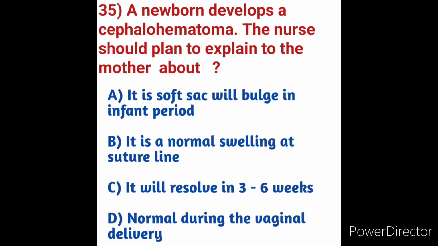What is cephalohematoma? Cephalohematoma is a typically harmless condition that causes blood to pool under a newborn's scalp after a difficult vaginal delivery. But cephalohematomas are a very common result of the labor and delivery process and they are rarely serious.